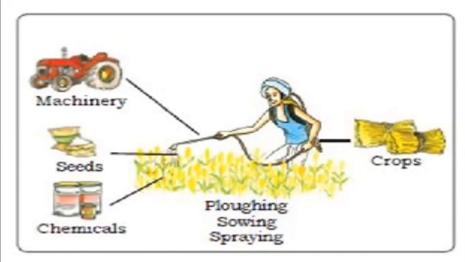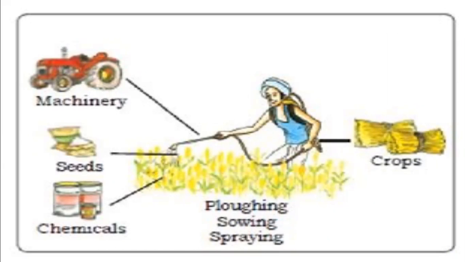Some of the important inputs required in agriculture are seeds, fertilizers, machinery, and labor. These are inputs. Operations involved are plowing, sowing, irrigation, weeding, and harvesting. And outputs include crops, wool, dairy, and poultry products. So this is known as the farm system.